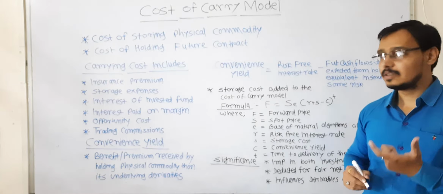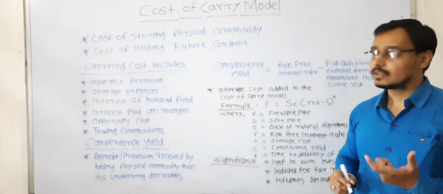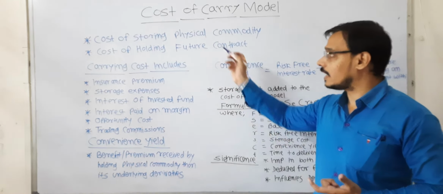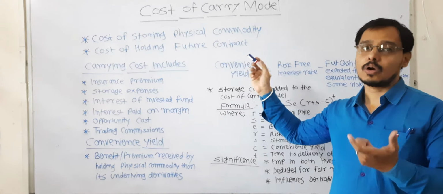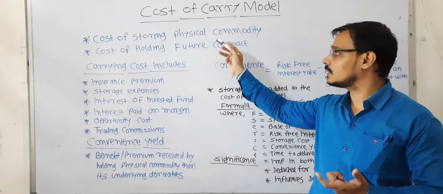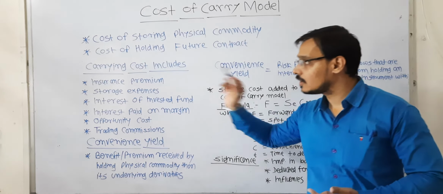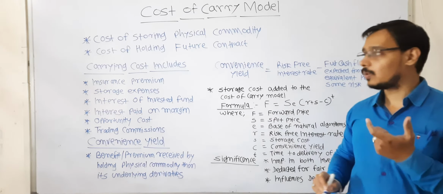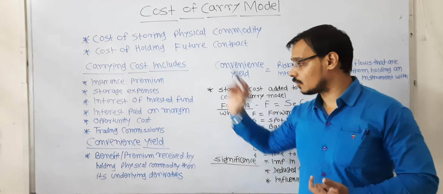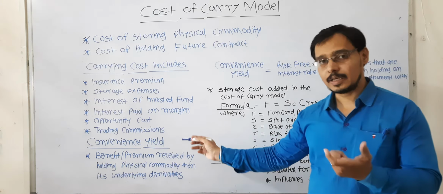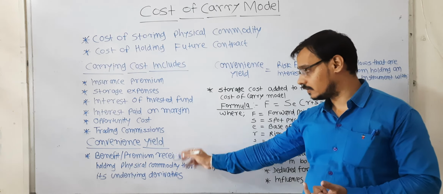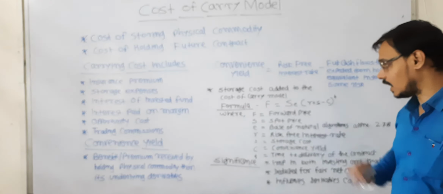So today in this video we have studied the cost of carry, that it is the cost which is required for storing physical commodity and holding future contracts. These are the things which are included while calculating the carrying cost. Then there is an important terminology of convenience yield and its formula.